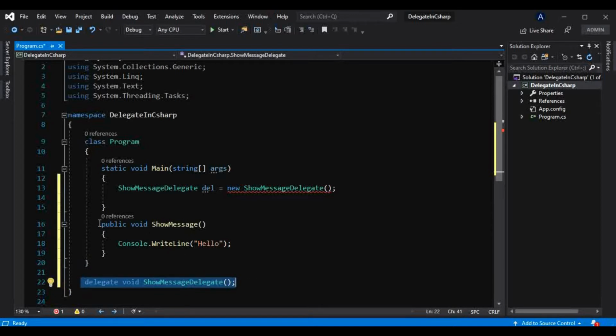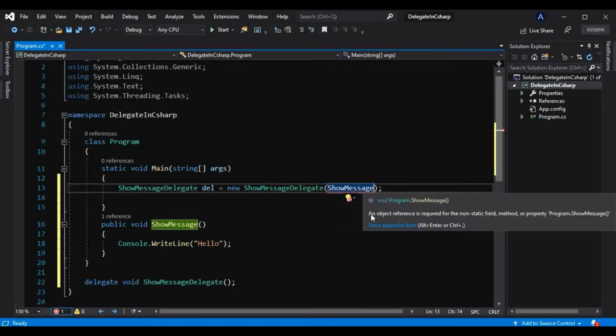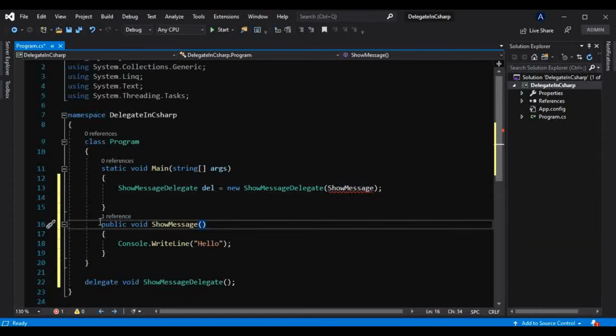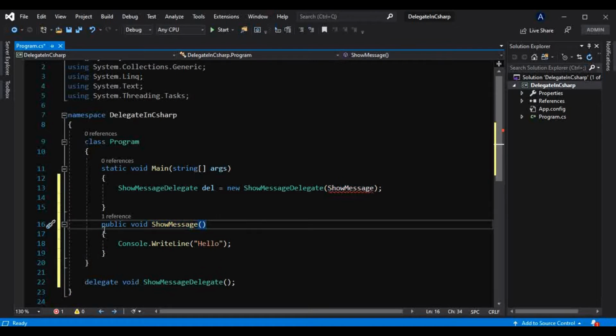Okay, so this method has the same signature as this delegate, so we can pass this method in the constructor of this delegate like this. Okay, now why this error? If you can see here, an object reference is required for the non-static field, method or property. So we know this is an instance method, not a static method. So to call this method, we have to create an object of this class.